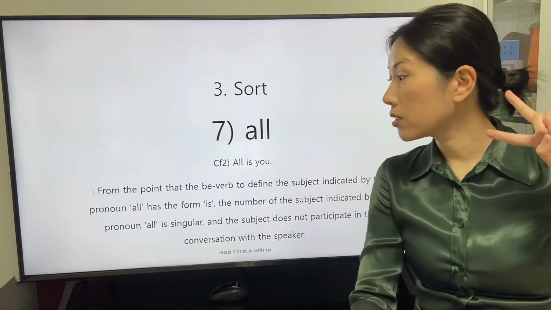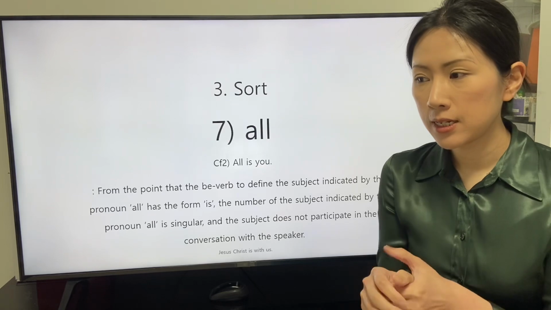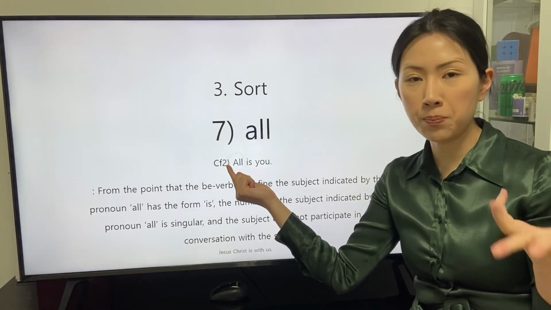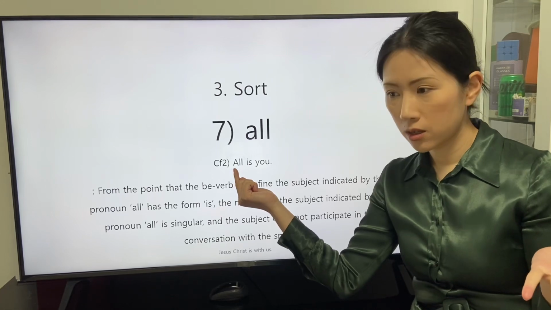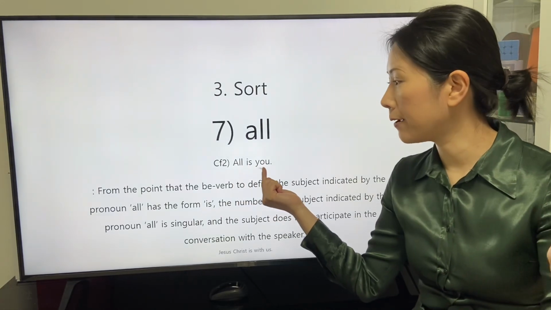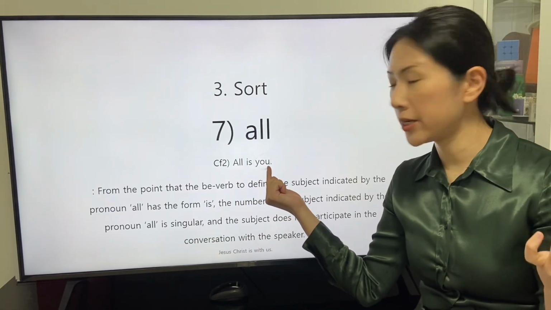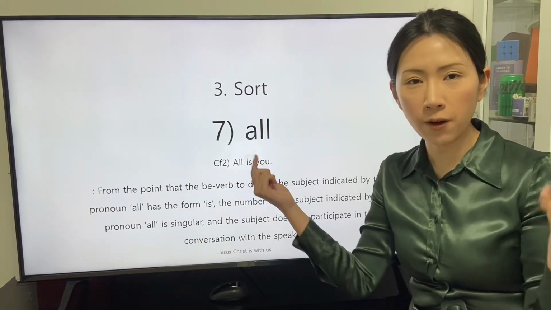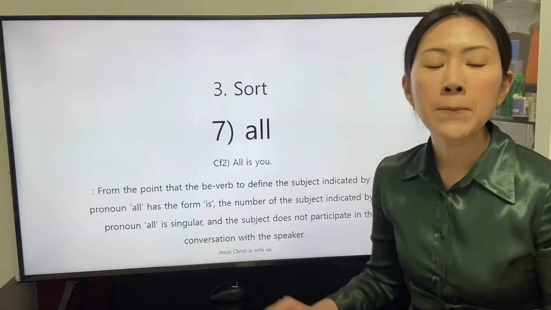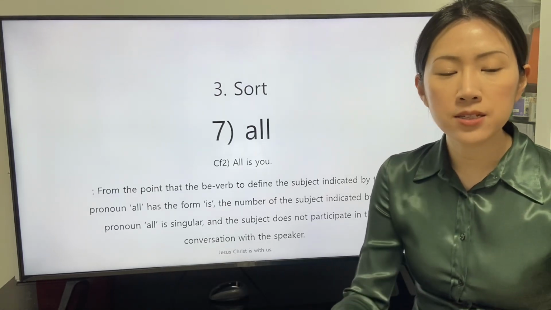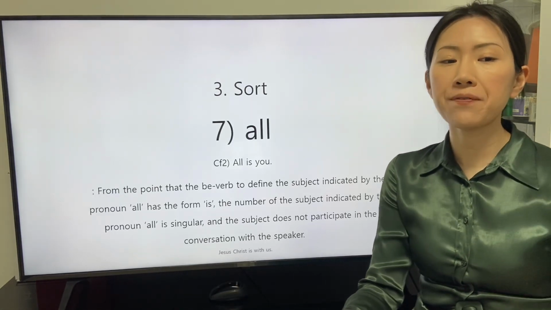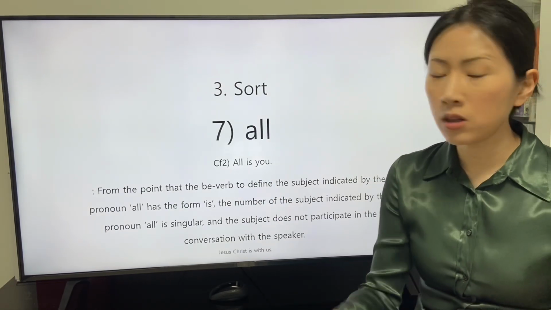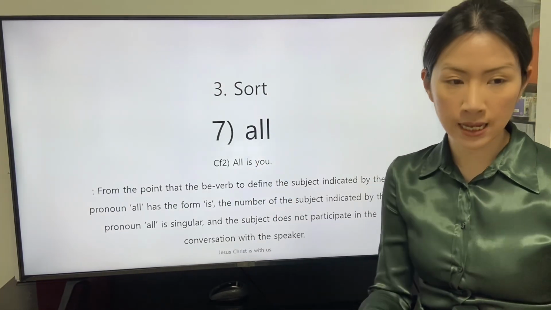In the second clause, we will take a look at the pronoun all described by the subjective complement you, relevant to the form of the be verb is. The be verb to define the subject, indicated by the pronoun all, has the form is.